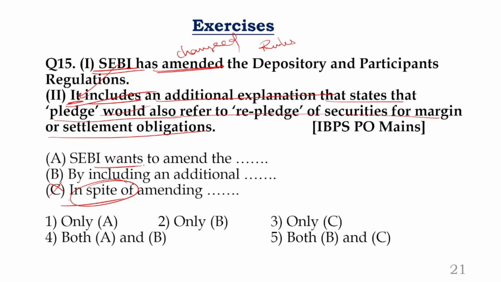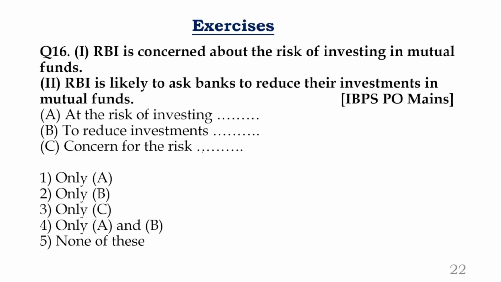Now, what is A here? What is A? Wants to amend. Wants is V5, which is upcoming action. SEBI wants to do it in the future, or SEBI has already done it. It has already done it. It has amended already. Even A is out. What is B here? By including an additional so and so, so and so, so and so, SEBI has amended the depository and participatory regulations. The B statement is absolutely fine. We are starting the combination with ing because the two subjects are same. Your answer can be taken with the second. Next. Question number 16. RBI is concerned about the risk of investing in mutual funds.